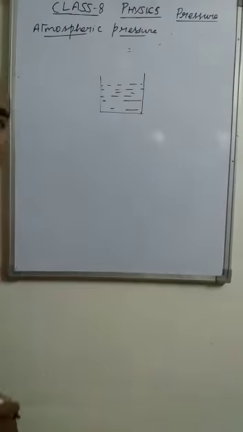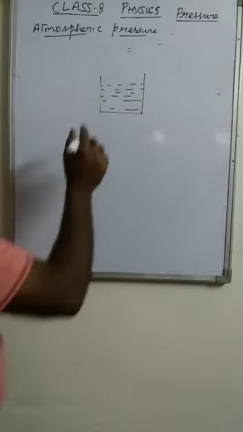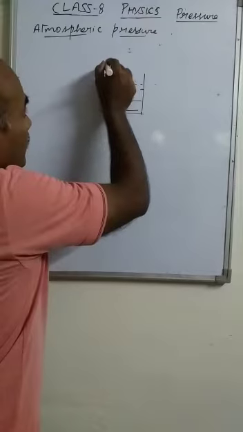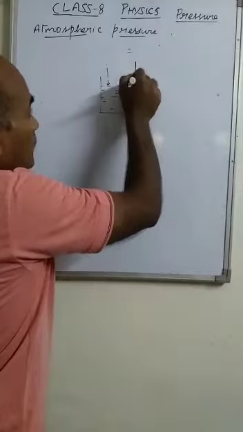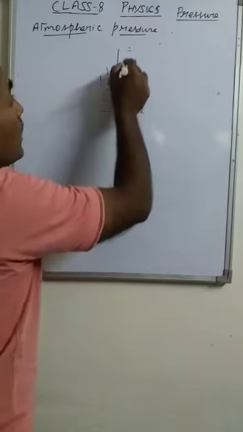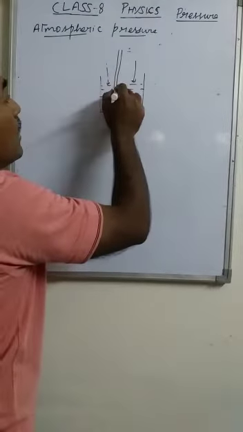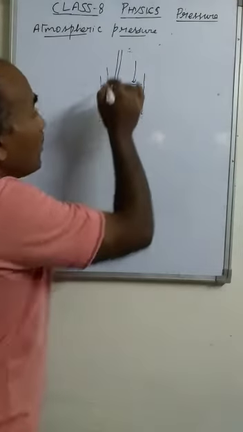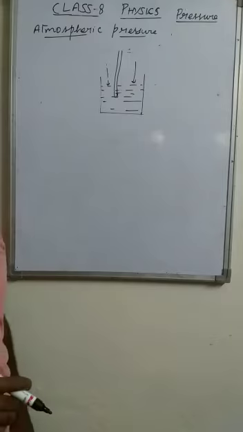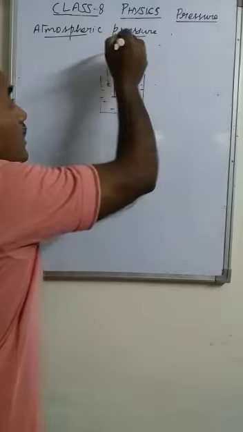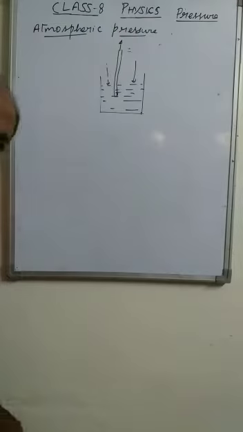Now inside the liquid, in this cold drink, there is a pressure, and on the surface of the liquid atmospheric pressure also applies. If I insert a straw into this cold drink, inside the straw also air is present. Then if I suck the air from the top, what happens?